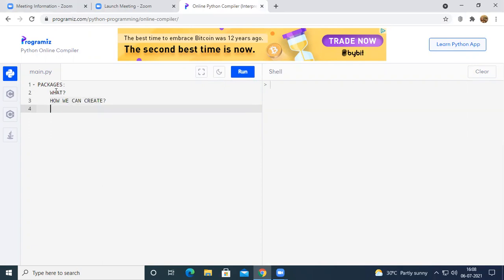So these are the three things we are going to look at in this session: what is a package, how we can create it, and then how we can access it.